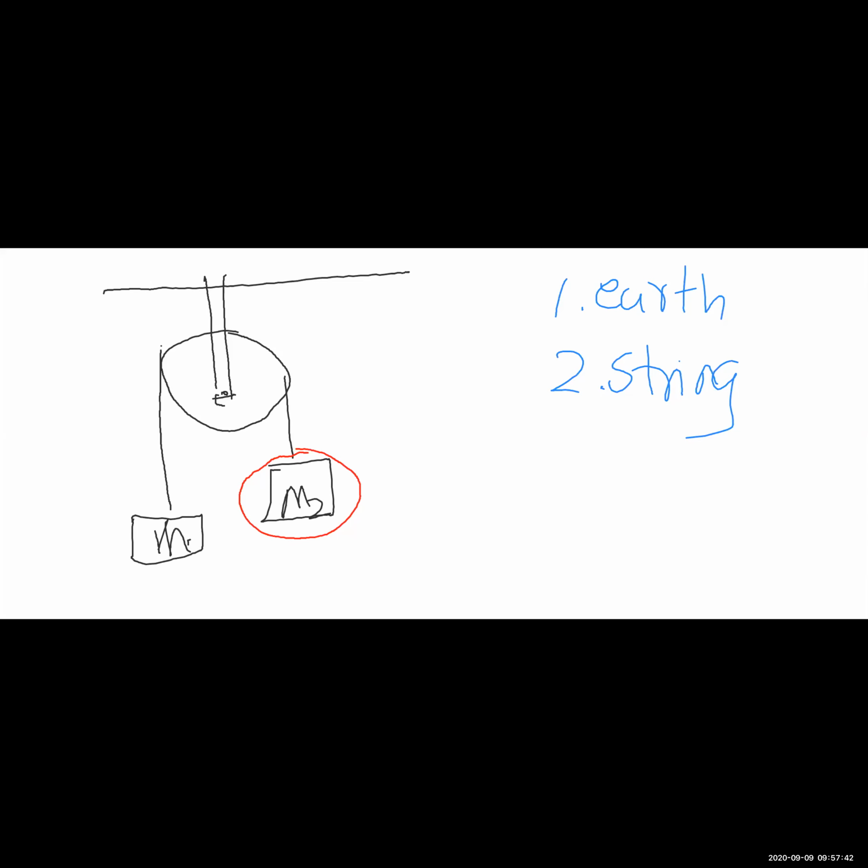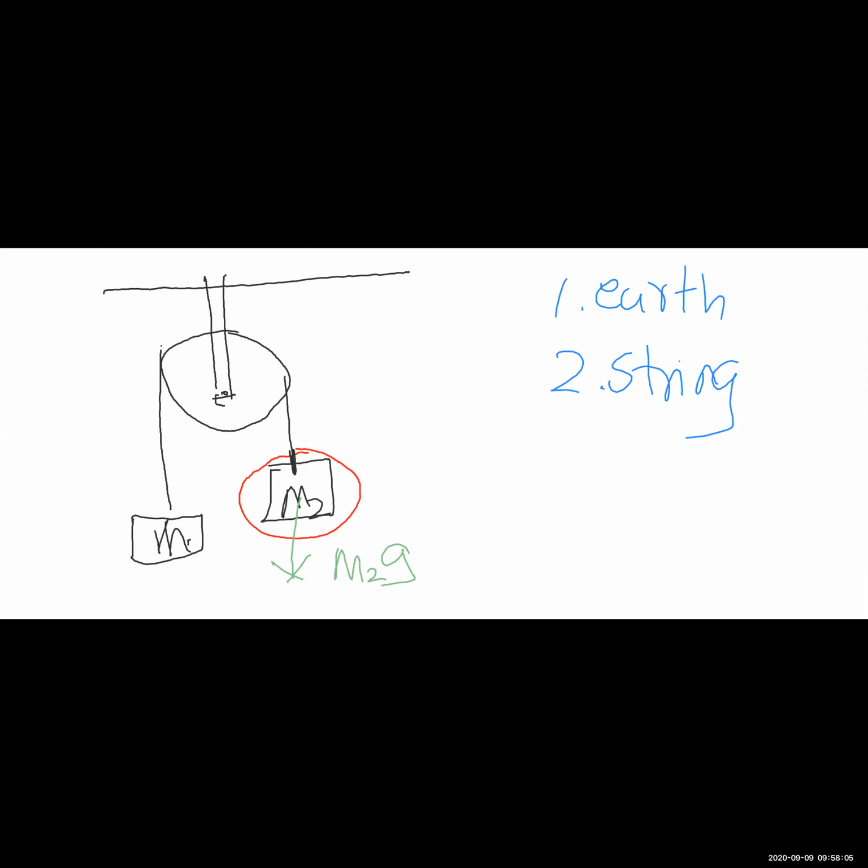Please notice that at this point, the string actually touches the block. Therefore, it must be in the surrounding of the block. So the earth applies a force which has a direction vertically downwards, and its value is going to be mass of the system into G.